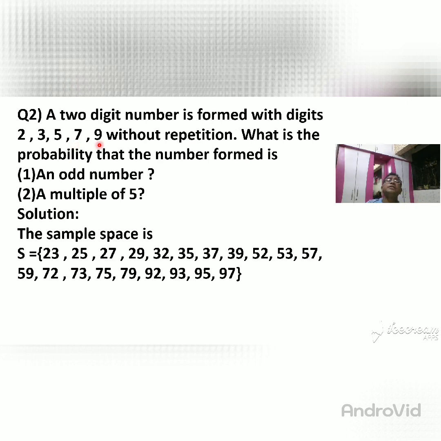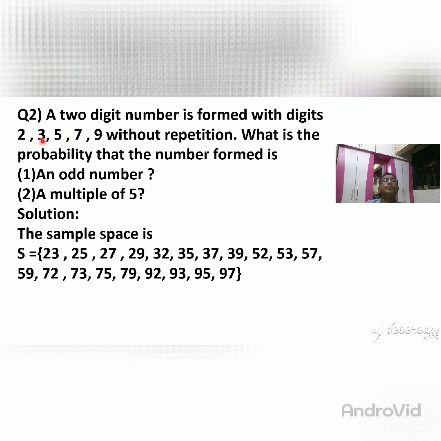And the last number is 9. If you repeat 9, then you get 99, so you don't write 99. So what don't you write? You don't write 22. You don't write 33. You don't write 55. You don't write 77. And you don't write 99. Any doubts? So except these numbers, we write all the numbers.